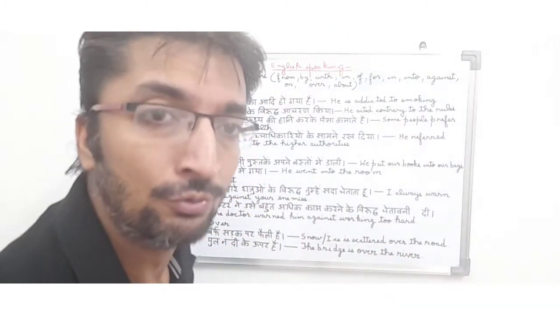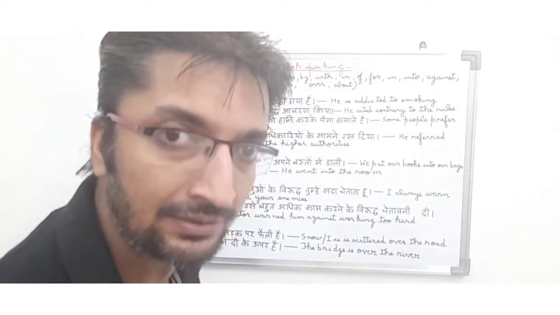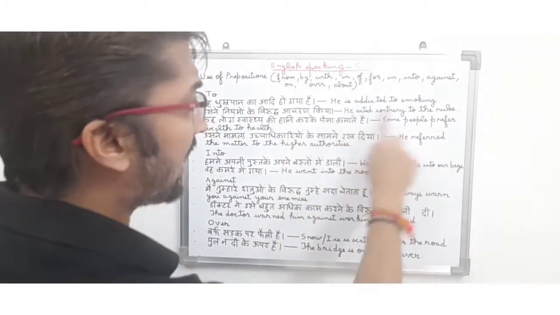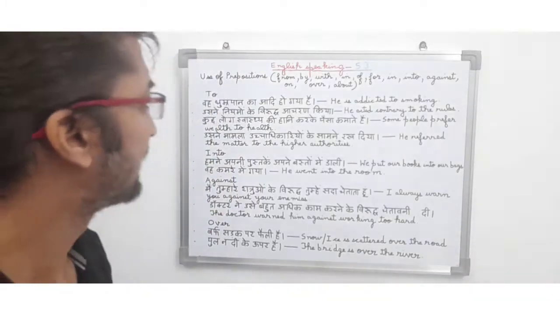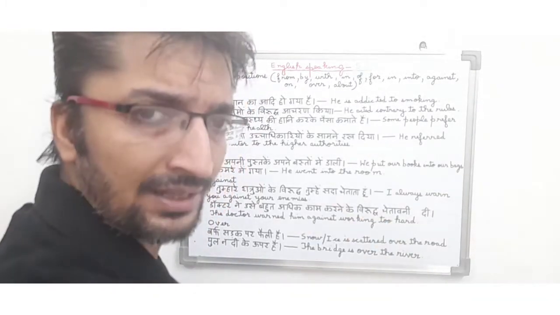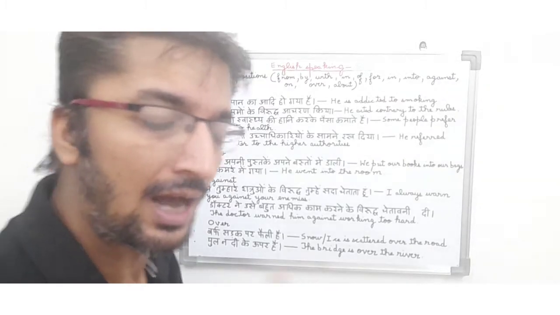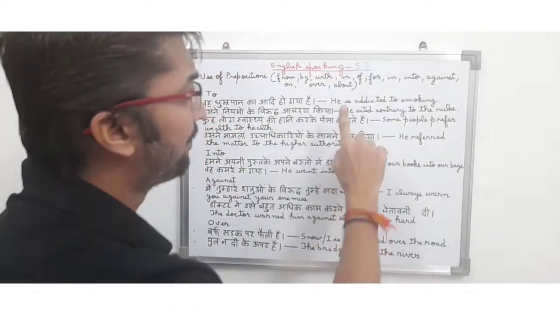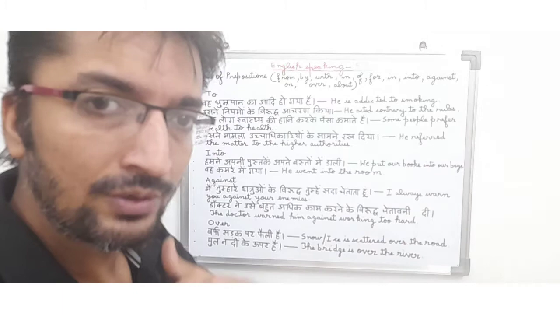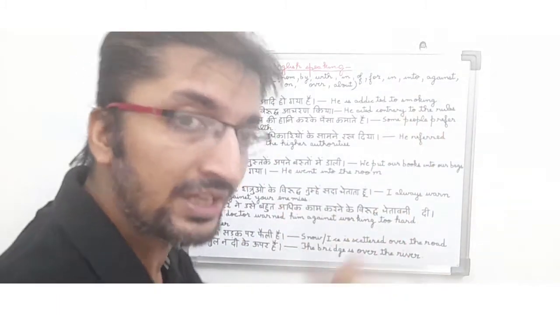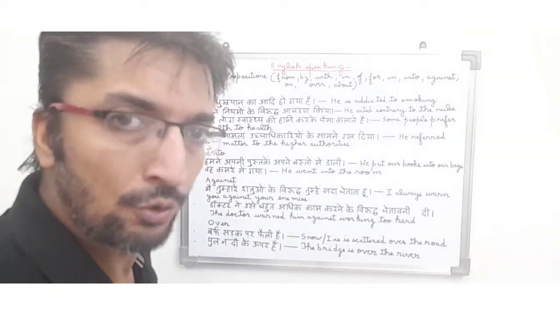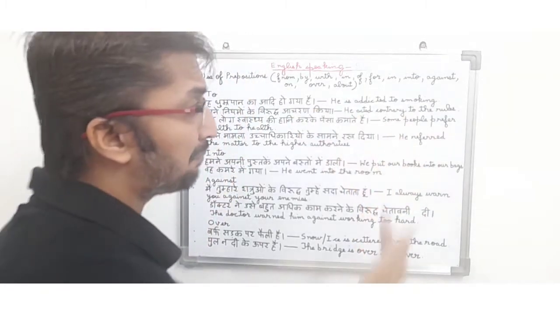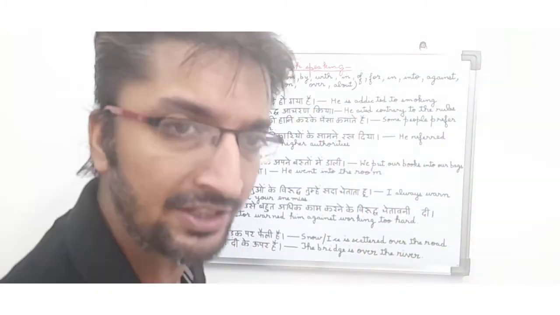Now we will discuss how we use "to" in our English sentences. To, वह धूम्रपान का आदी हो गया है. In English, he is addicted to smoking. So friends, in this sentence the person is saying कि जो दूसरा बंदा है वह धूम्रपान यानी स्मोकिंग का आदी हो गया, मतलब उसका एडिक्टेड हो गया है. So basically it is a present tense and you can see he is addicted to smoking. So here you can see we are using to before smoking क्योंकि वो smoking का आदी है, तो हम ये नहीं कहेंगे he is addicted at smoking, in smoking, of smoking. We will say he is addicted to smoking. So to is a preposition being used in this sentence and it is a present tense.